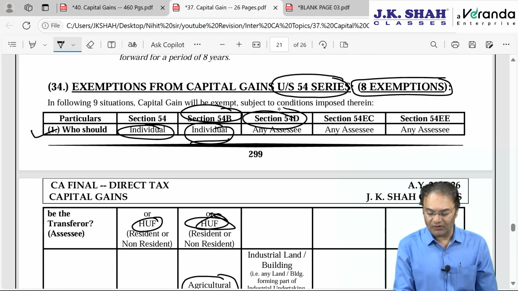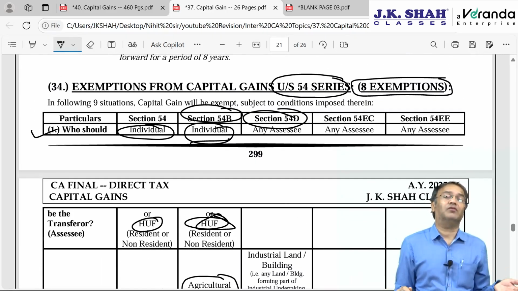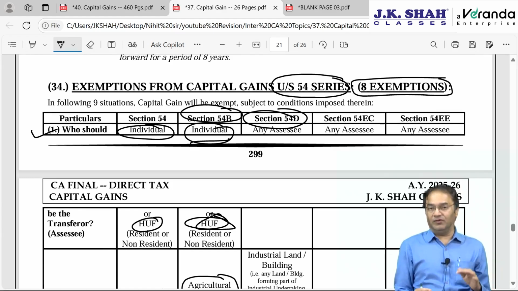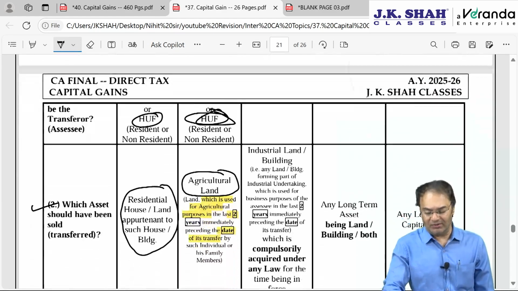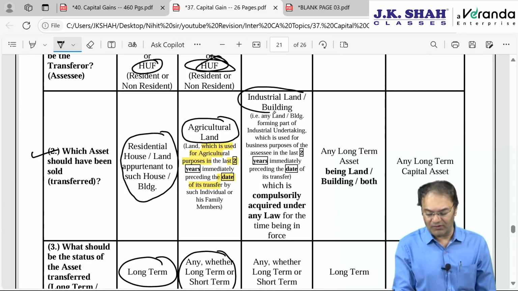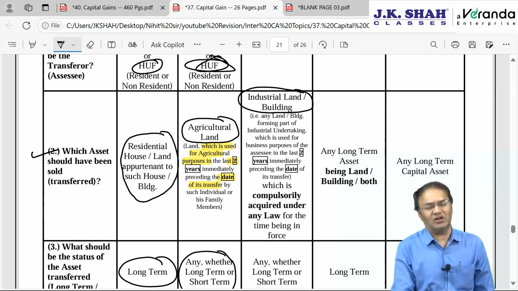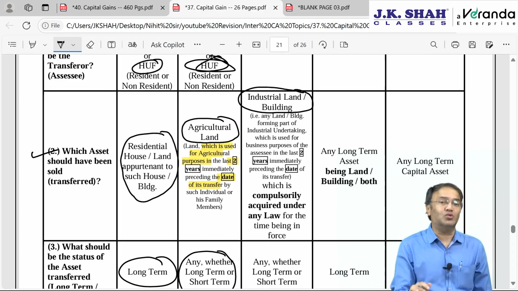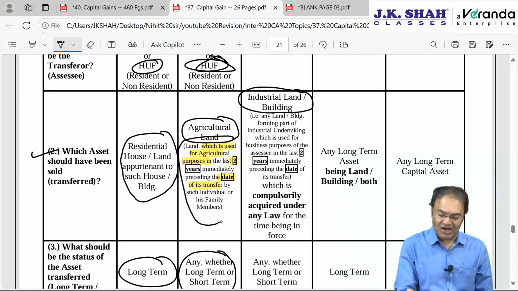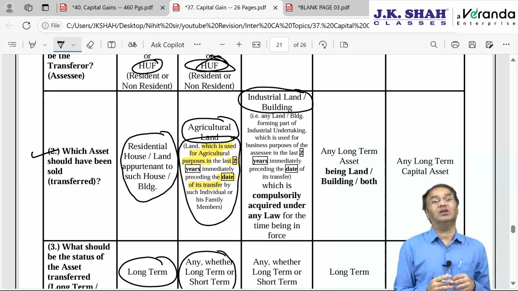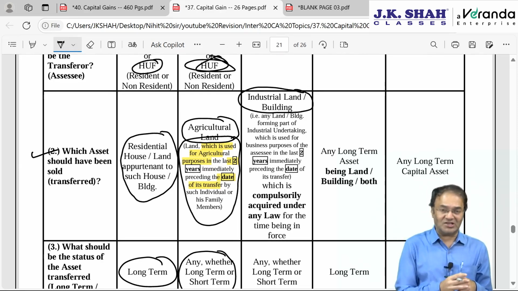54D. In section 54 we had to transfer a residential house, in 54B agricultural land, in 54D industrial land or building. Everything is revolving around land and building, but here it is industrial land. First it was residential, second one was agricultural, third one is industrial. It should have been used for industrial purposes for a period of 2 years, just the way we discussed for agricultural land, that it should have been used by the assessee or his family for the purposes of agricultural activity for a period of 2 years prior to the date of transfer.